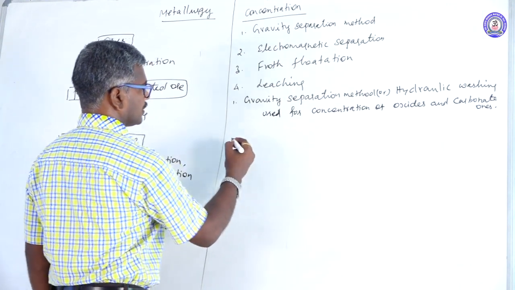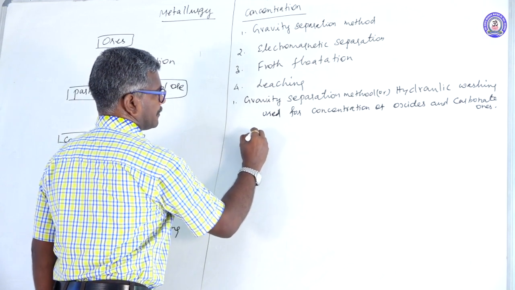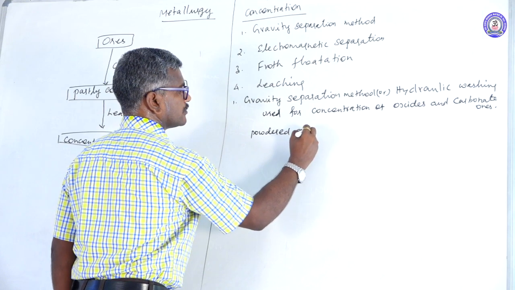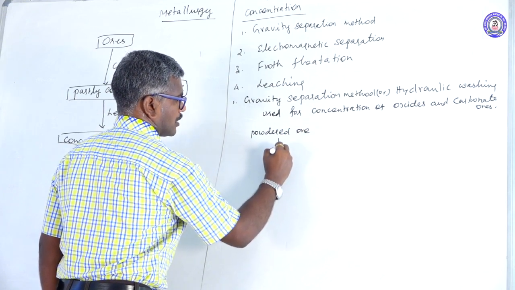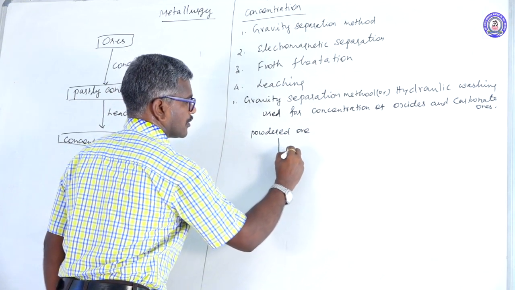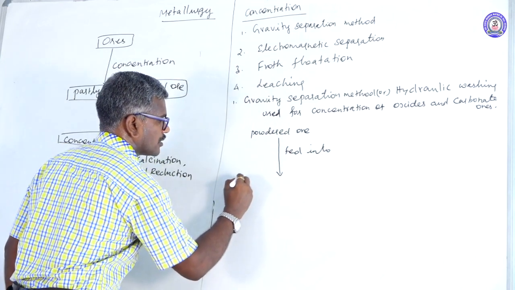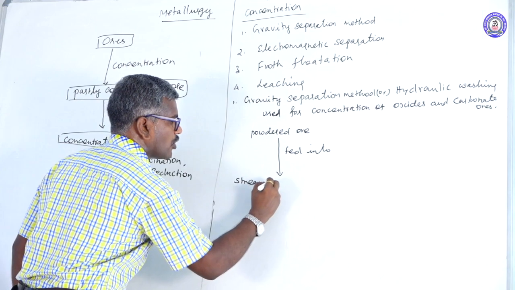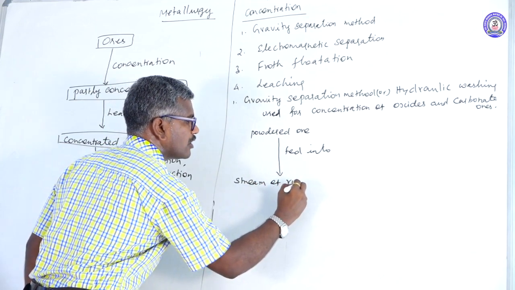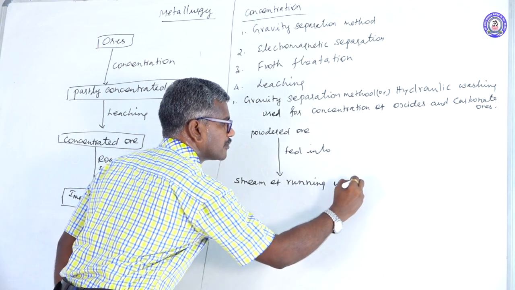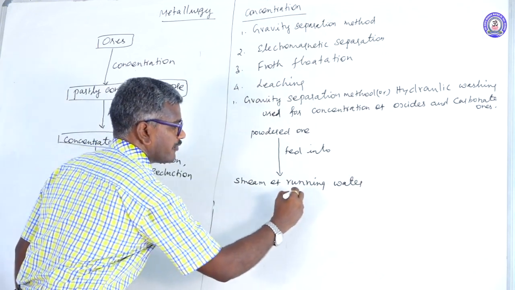First, powdered ore is fed into a stream of running water. These are classified in two ways.